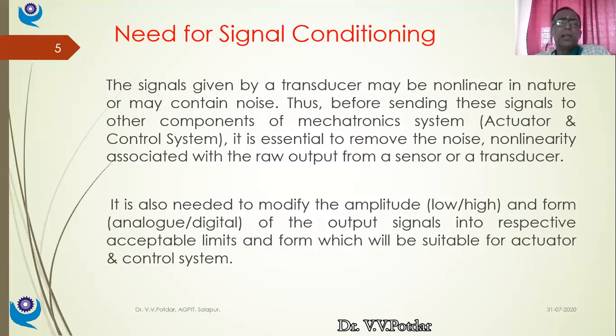So the transducer, though it is generating some signal, might get influenced by those external signals. Maybe some high tension wire, and beneath that wire I am standing and I am using my electronic gadget. The signal will get affected. So those are the noise signals. The original signal will be influenced and distorted by this external influence. So the signals given by a transducer may be linear, non-linear in nature, or may contain noise.